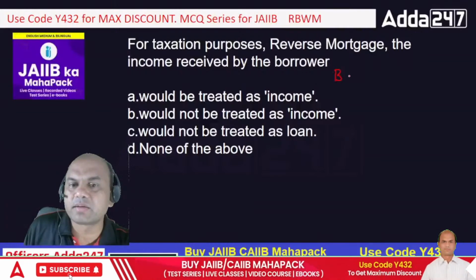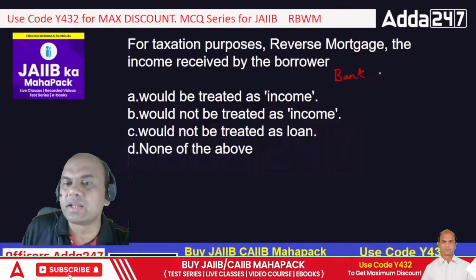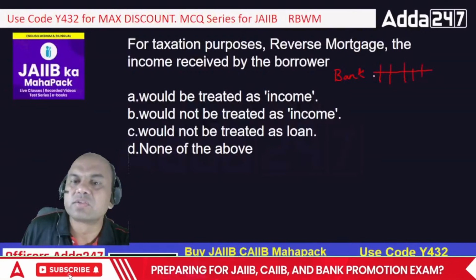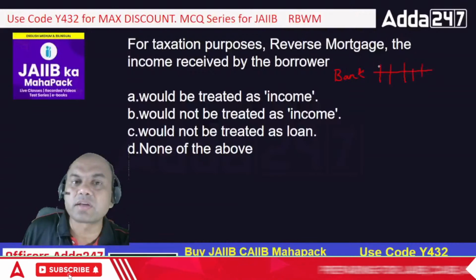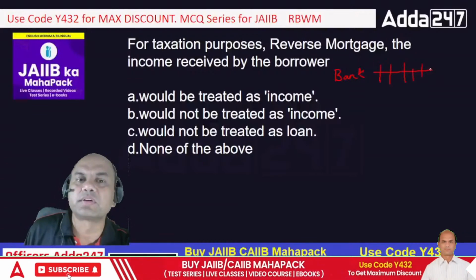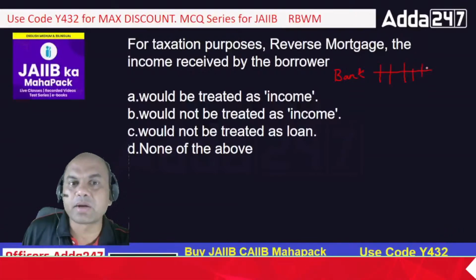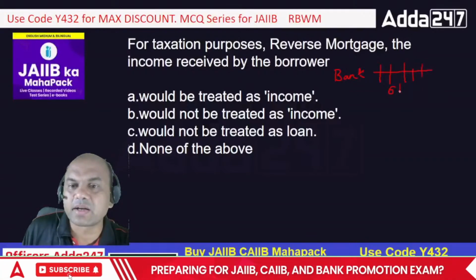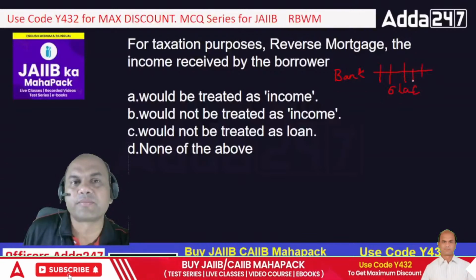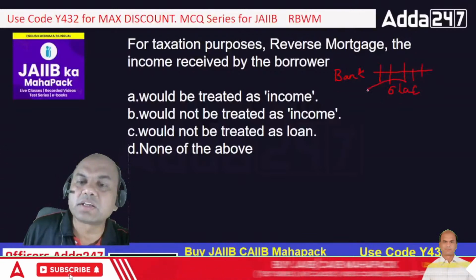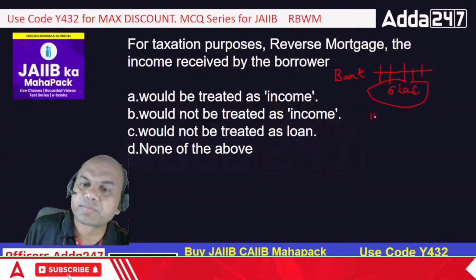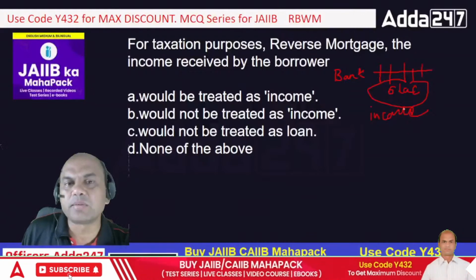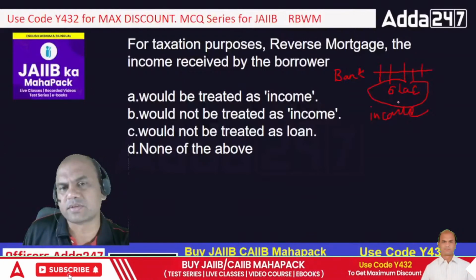The bank is giving me 50,000, 50,000, 50,000 in EMIs. 50,000 into 12, so per year I am getting 6 lakhs from the bank. Should this be treated as income or not? That is the only basic question.